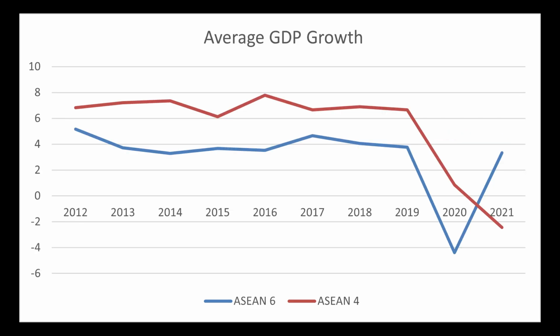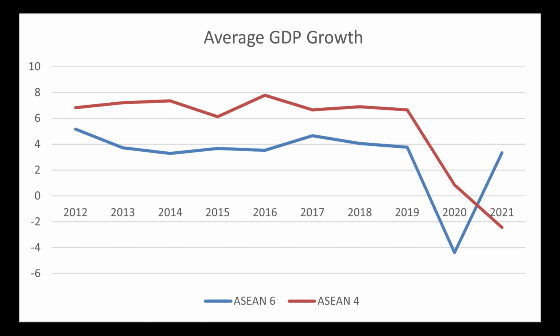The chart illustrates the average GDP growth of two groups of countries in the ASEAN region. There are two groups, ASEAN 4 and ASEAN 6 countries, from the year 2012 to 2021. The bars in the chart represent the average GDP growth rate for each year, with the ASEAN 4 countries represented in red and the ASEAN 6 countries represented in blue.